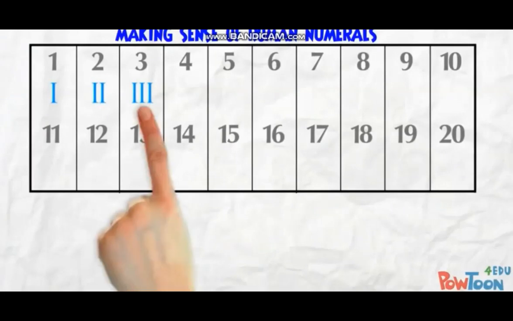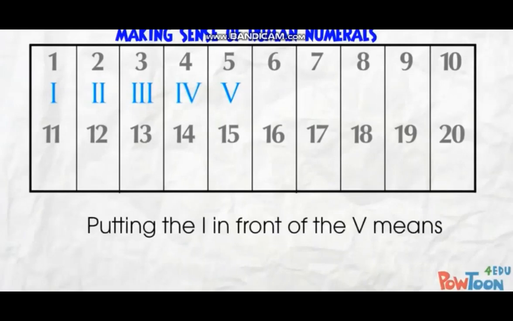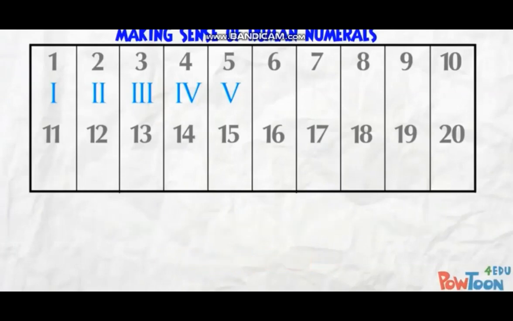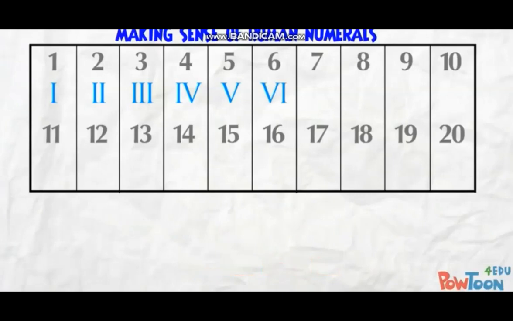We've used the I character 3 times, so now it has to change. The next key character is V, that's 5. 4 is 1 less than 5. It's IV. Putting the I in front of the V means 1 less than 5. And 6 is 1 more than 5, so it's VI. Putting the I after the V means 1 more than 5.